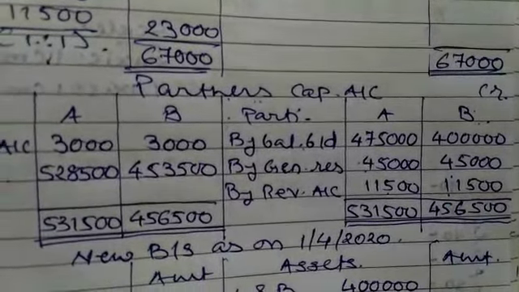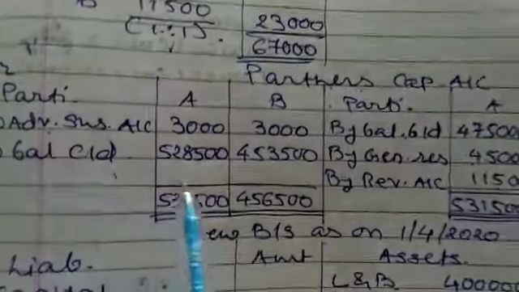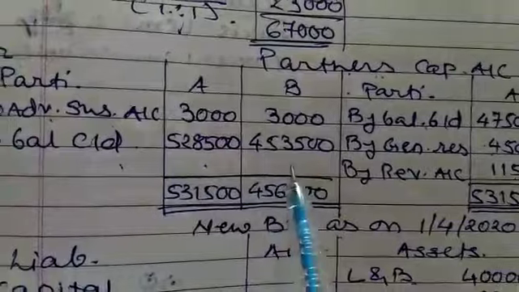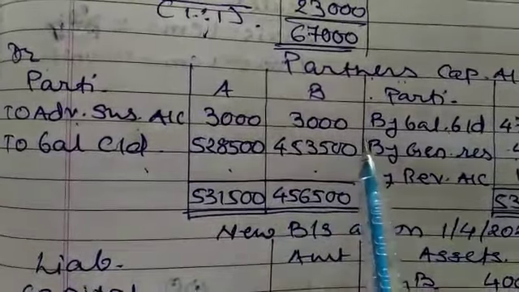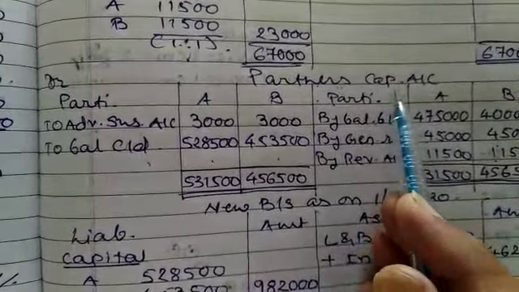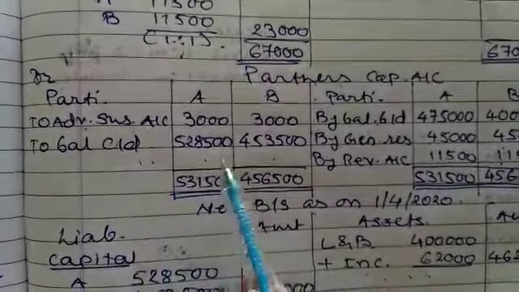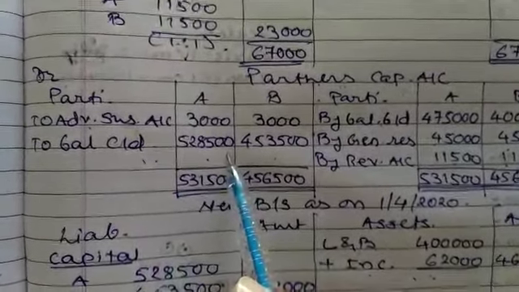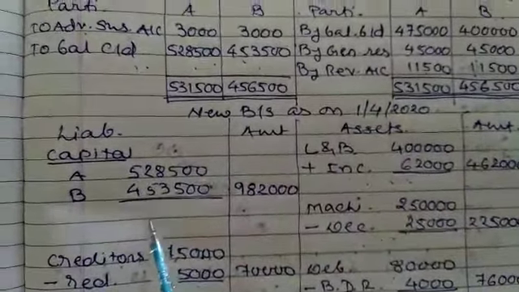Close your partners capital account, you will get the difference, and this difference of 5,28,500 and 4,53,500 is the balance of your capital. The difference amount of the partners capital account is called the balance of partners capital, and this capital is going to be transferred to your liability side.